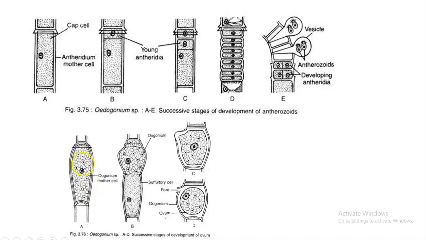You can see that no such segmentation is happening in the case of oogonial development. It is just getting bulged.